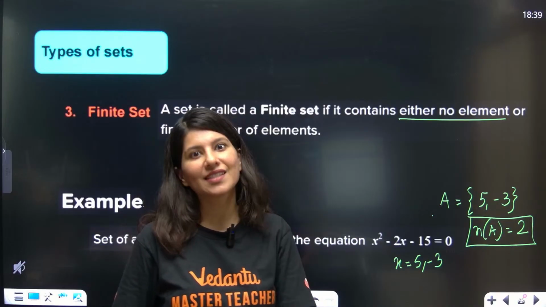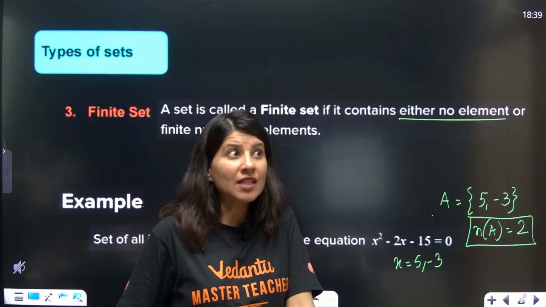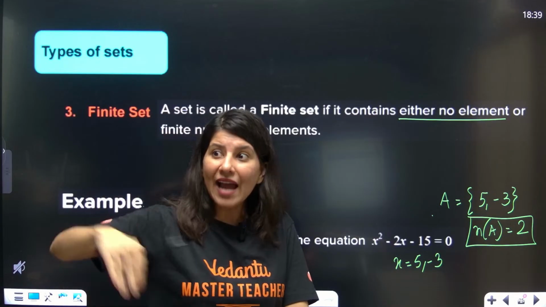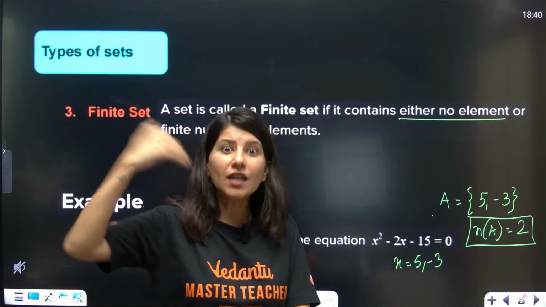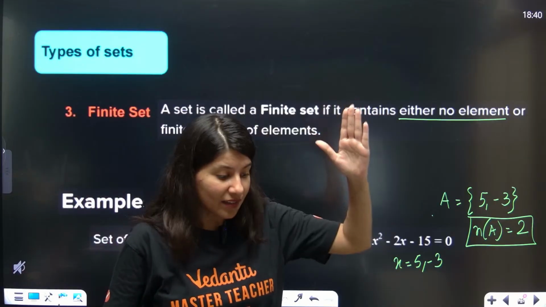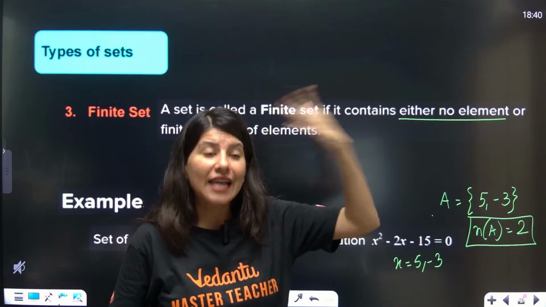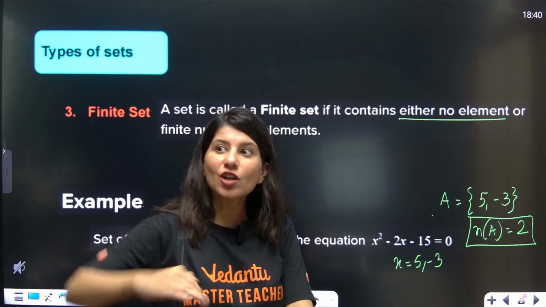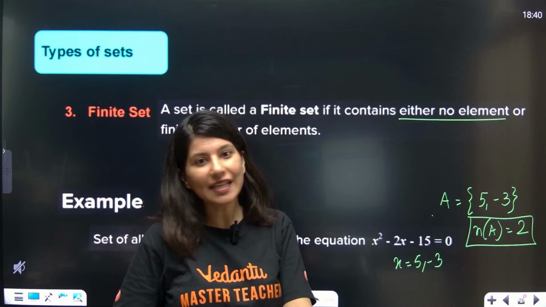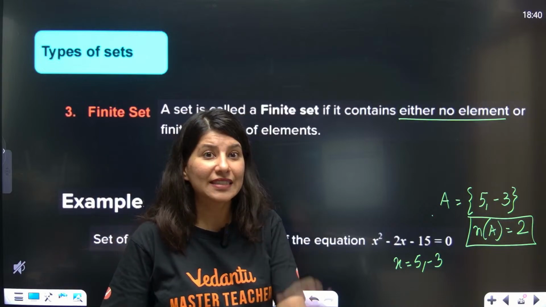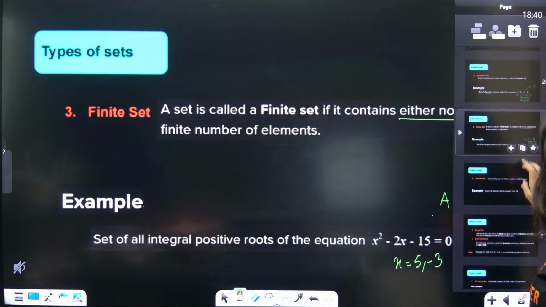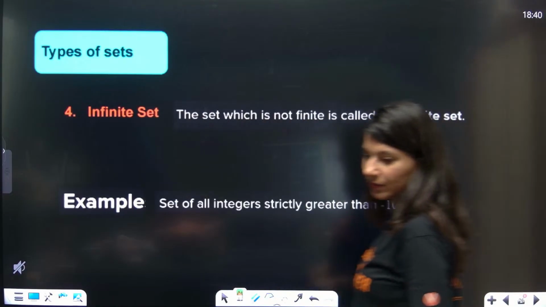Ma'am, finite set. Infinite means you are not able to count. Your kids and your grandkids, their grandkids, it will take a whole life and still you are not able to count. It will take your children's life, and still they are also not able to count. This is nothing but infinite. Infinite set.